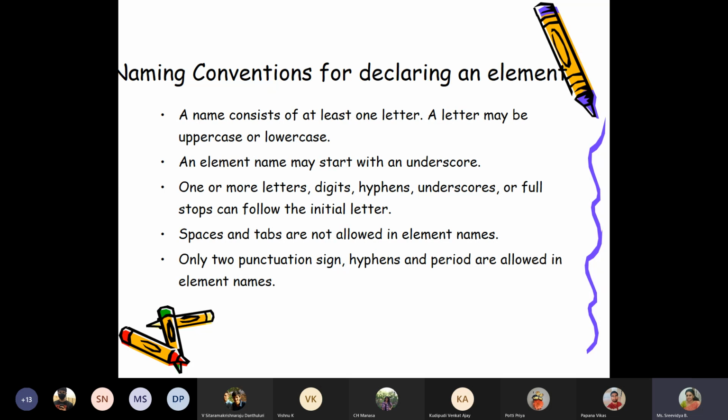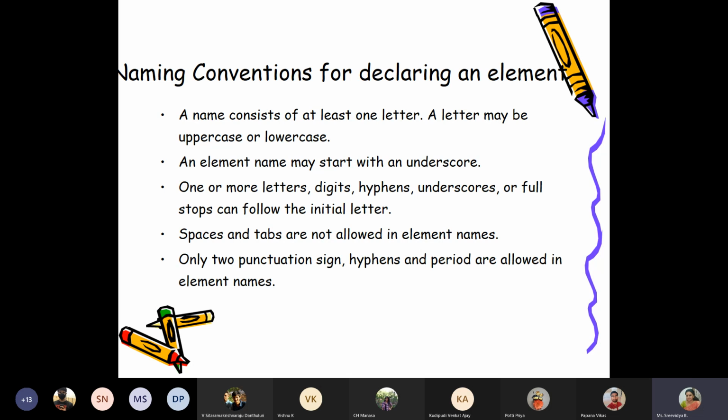There are no restrictions on that. An element name may start with an underscore. So an element name will either start with a letter or it can start with an underscore. One or more letters, digits, hyphens, underscores, or full stops can follow the initial letter.